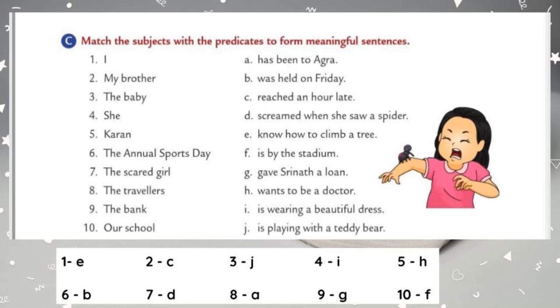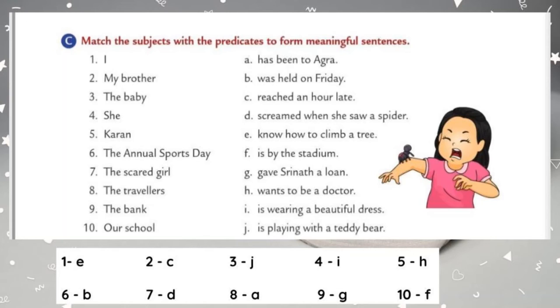Okay, let's move to the third one, the baby. So which one is correct for the baby? Which option is correct? The baby is playing with a teddy bear. So this is the correct predicate for the baby. So what number you want to write? Yes, you have to write the number 3 in the option J. Is playing with a teddy bear. Near to the word teddy bear, you have to write the number 3.